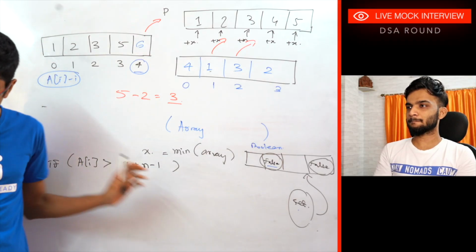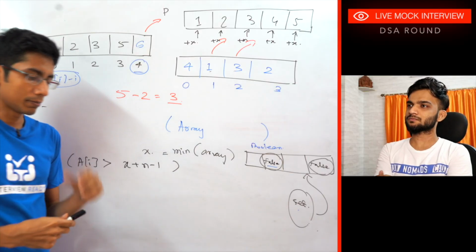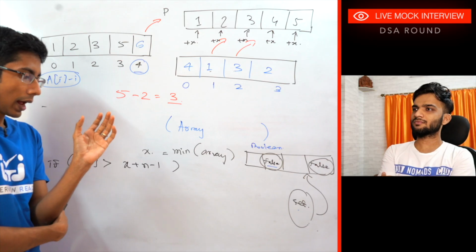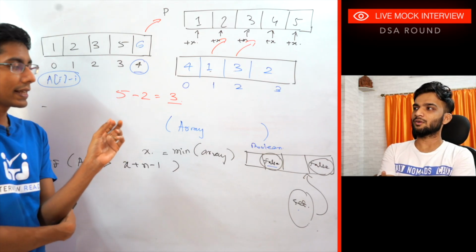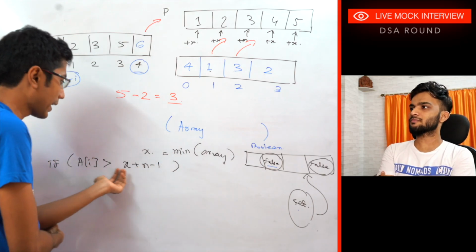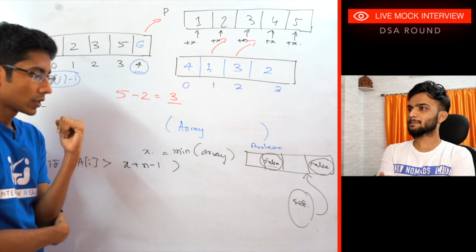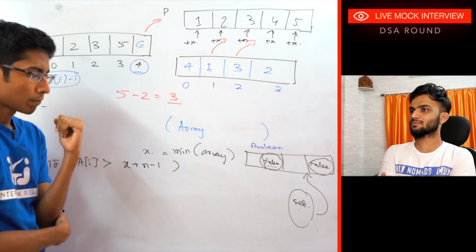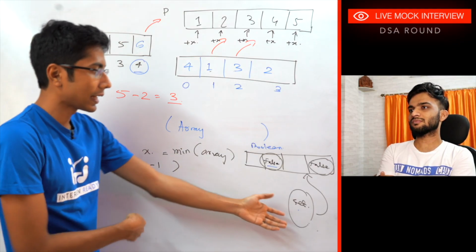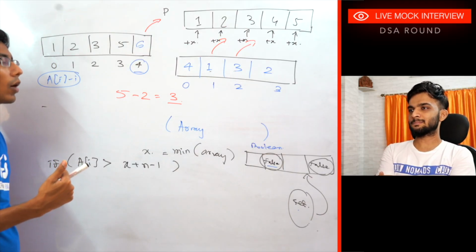If I have this condition and if I have the element a of i now, I can find the problem element. Let's say I skip over this element, and I move forward and I again take all the elements which are fine. So I get all the elements having problems first, and then I have to store it in a set. So if I want to avoid that, how can I avoid that?